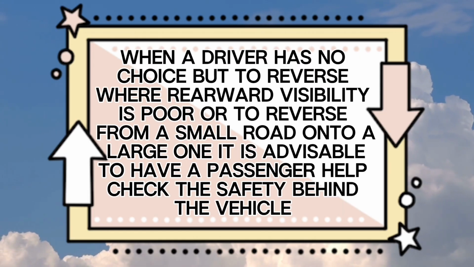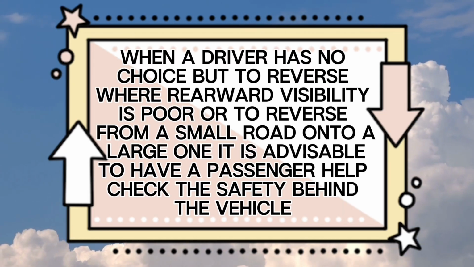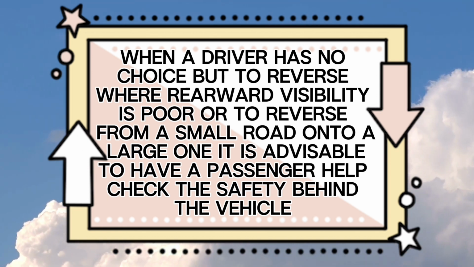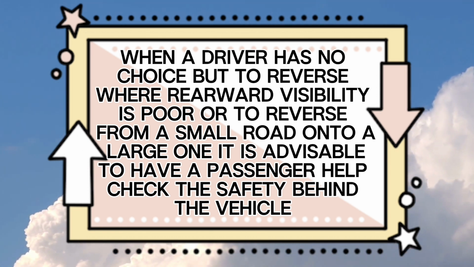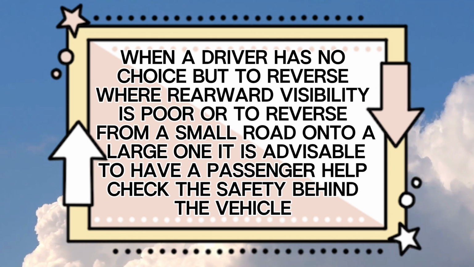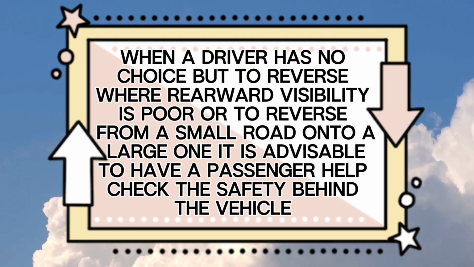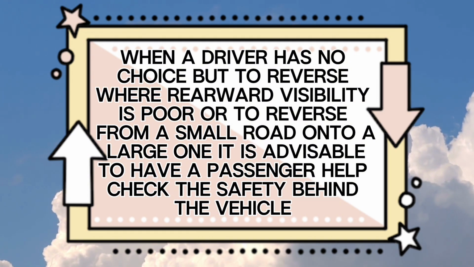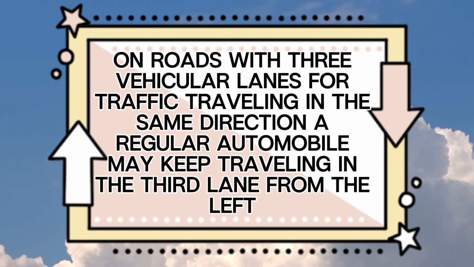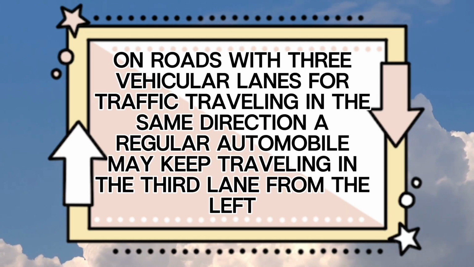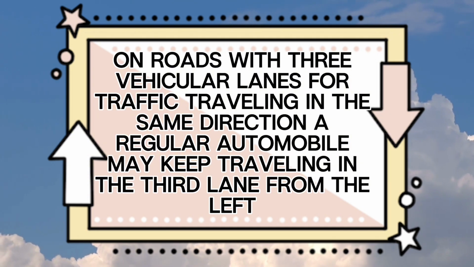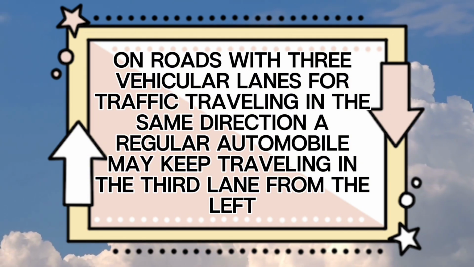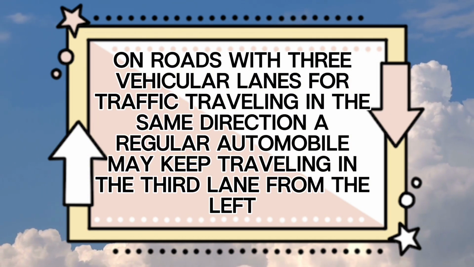False. When a driver has no choice but to reverse where rearward visibility is poor or to reverse from a small road onto a large one, it is advisable to have a passenger help check the safety behind the vehicle. True. On roads with 3 vehicular lanes for traffic traveling in the same direction, a regular automobile may keep traveling in the 3rd lane from the left.